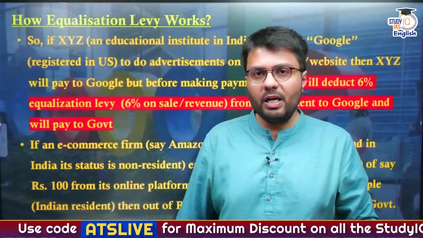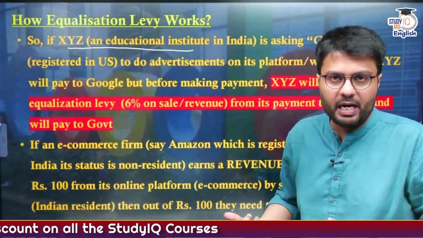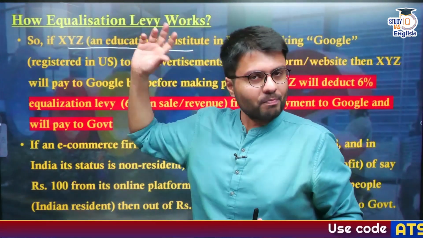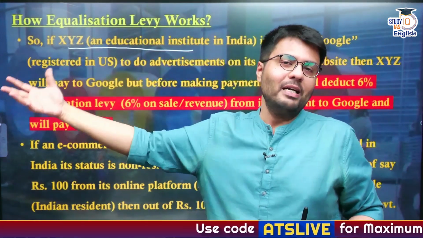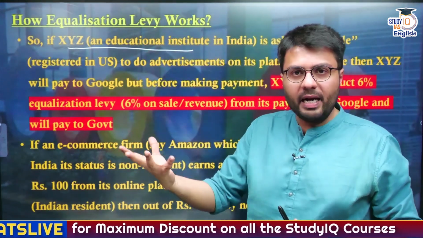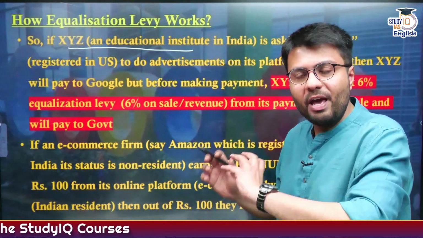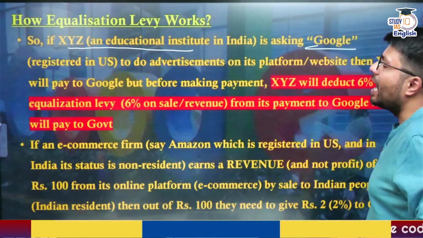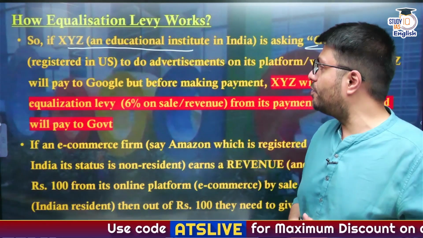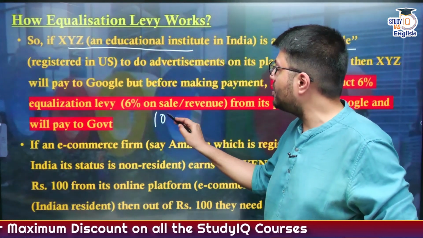So how does this equalization levy work? Let us try to revise it again. For example, if there is an XYZ educational institute in India and it wants to advertise to people living in India that this is the best college, irrespective of the presence of IITs and IIMs in India, it wants to give an online advertisement. For that, it asks the company called Google to advertise on an online medium that XYZ is the best college of India. And for this service, Google is demanding a payment of say rupees 100.